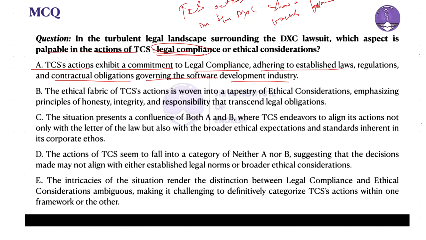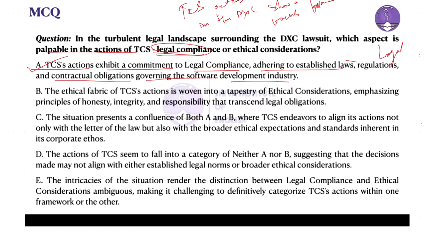And as far as we have read from the passage, it discusses a lawsuit where TCS is accused of copying another company's software code, and this implies potential legal issues related to intellectual property and contractual obligations. On that basis, option A points out legal compliance, not legal issues, right?